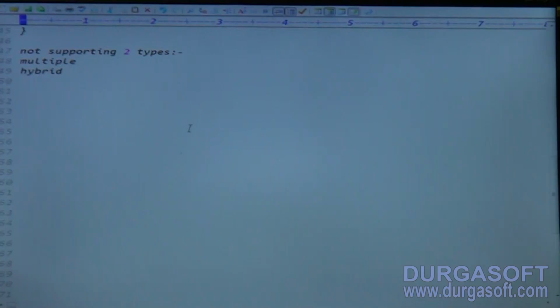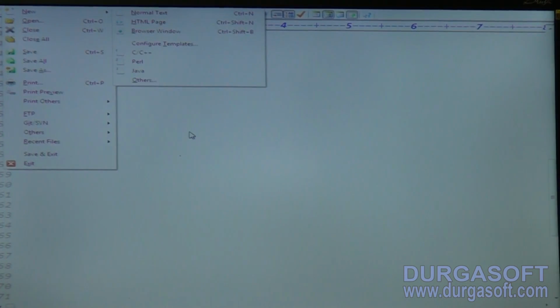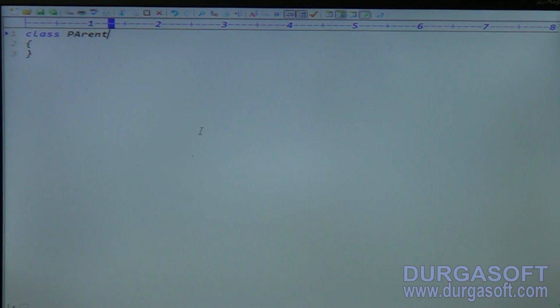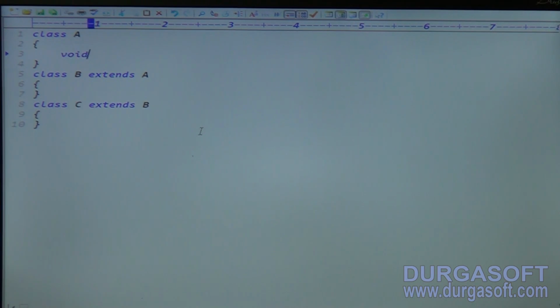So now we have completed the different types of inheritance. I will give an example regarding that inheritance. I declared class A, and I declared class B, which extends A. I declared class C, which extends B. A is not extending any class, so it extends the Object class here. In A, void m1 method, I will write some implementation.